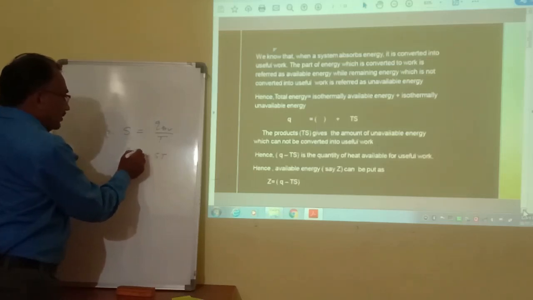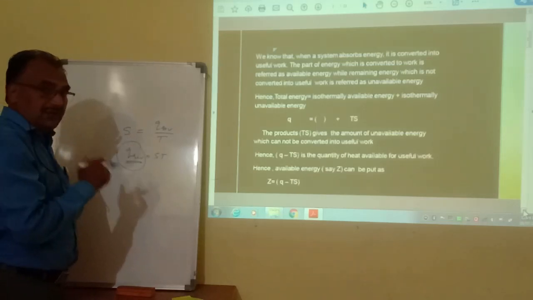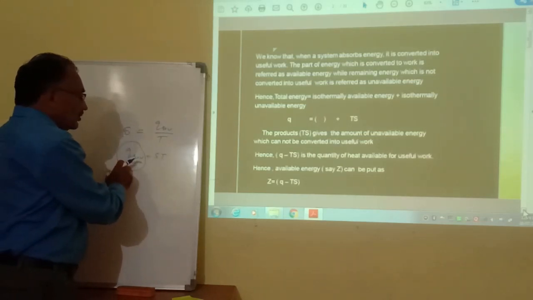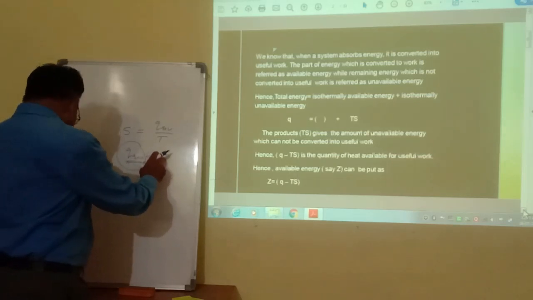This Q reversible is nothing but the unavailable part of energy, which is entropy, equal to S into T.